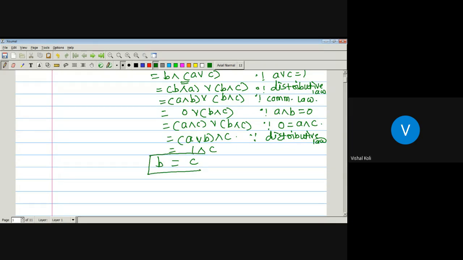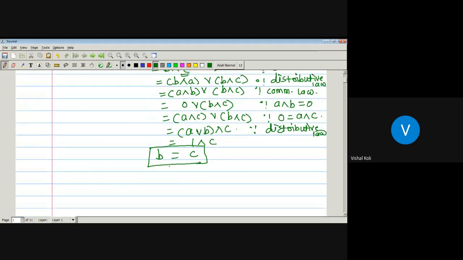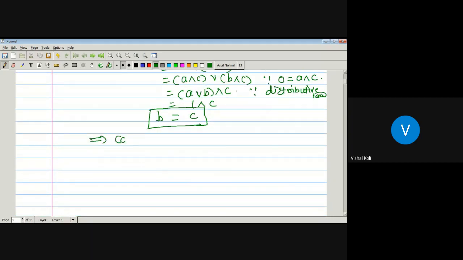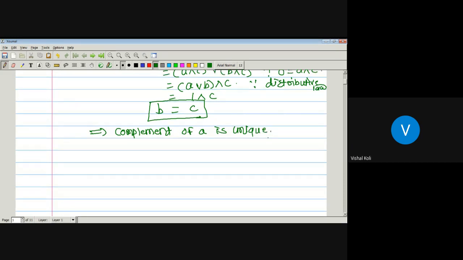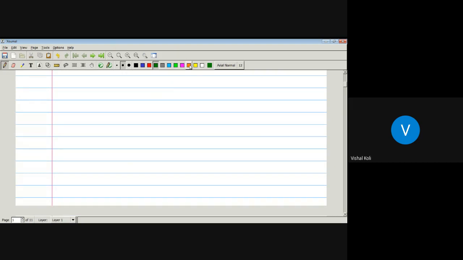So whenever there is an element A having a complement in a distributive lattice, then that complement must be unique, which implies the complement of an element A is unique whenever the corresponding lattice is a distributive lattice. Okay, any doubt in this? No, sir. Okay, the next one is nothing but the modular lattice.